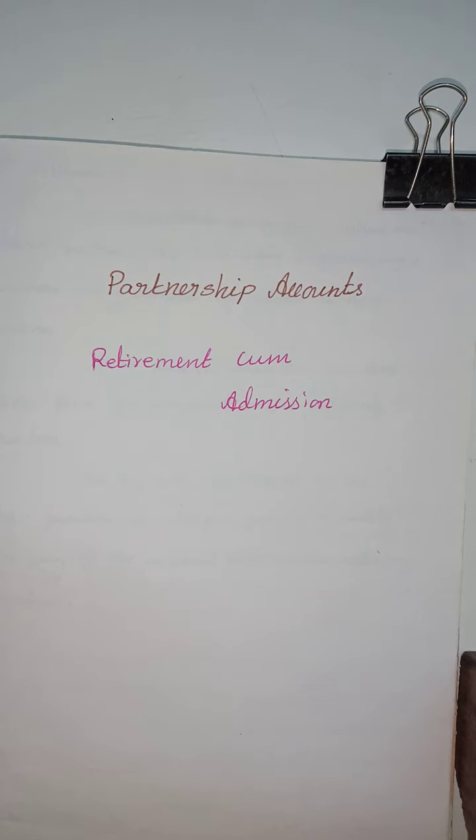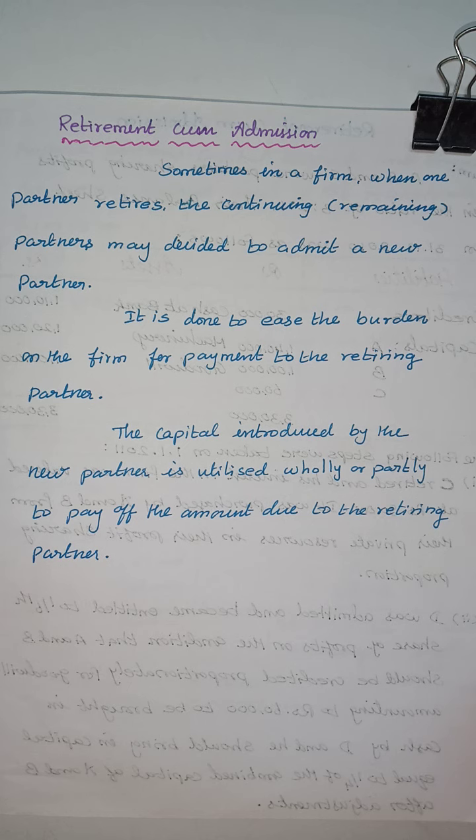When one partner retires from the firm, a new person should come into the firm in the form of admission. This is the explanation for retirement cum admission of the partner in a partnership firm.